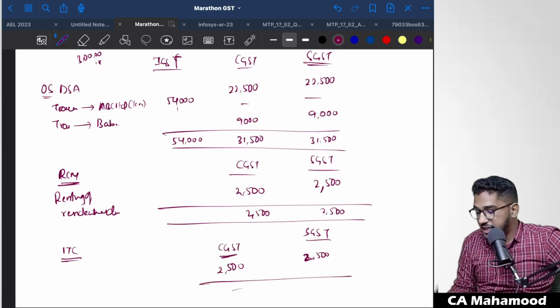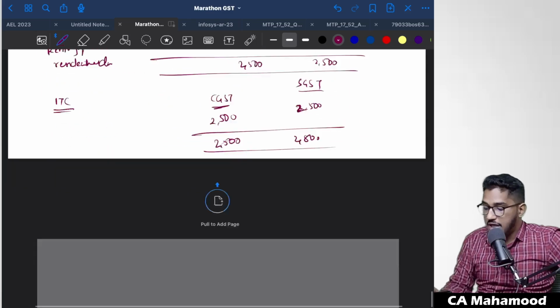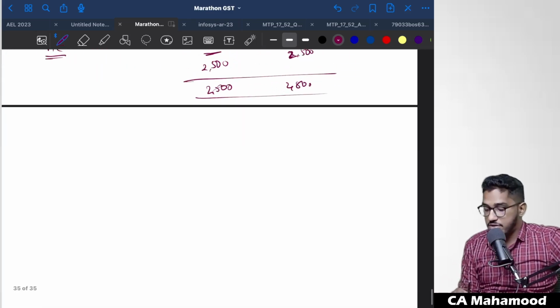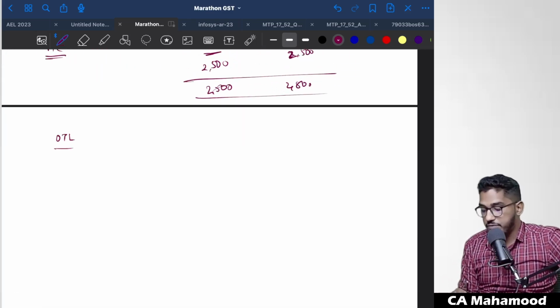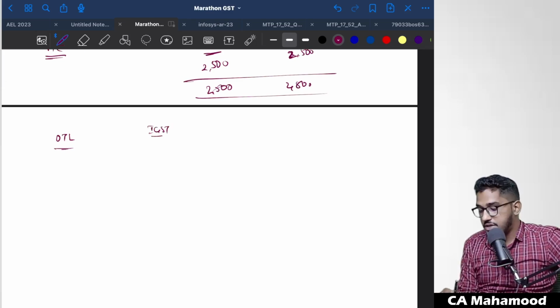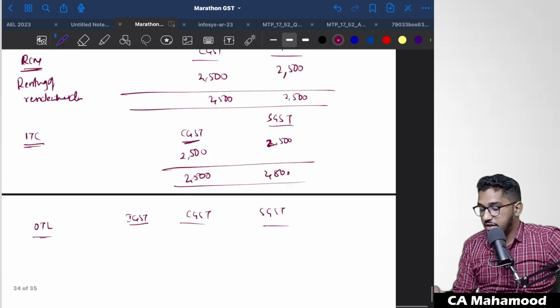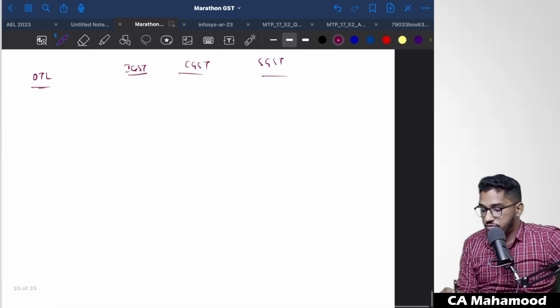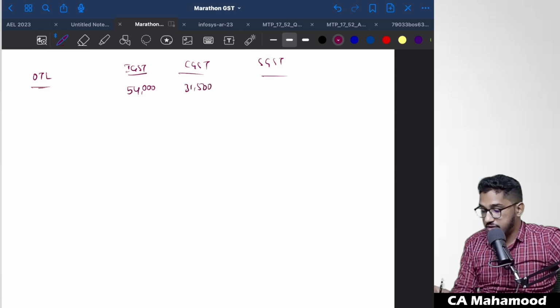Then what is the input tax credit available? 2,500 rupees of CGST, 2,500 rupees of SGST. Now, how much amount of GST is required to be paid in cash? So first we will start with output tax liability. Under output tax liability, how much is IGST, CGST and SGST? As we have calculated, the output tax liability is 54,000 rupees of IGST, 31,500 rupees of CGST and 31,500 rupees of SGST.